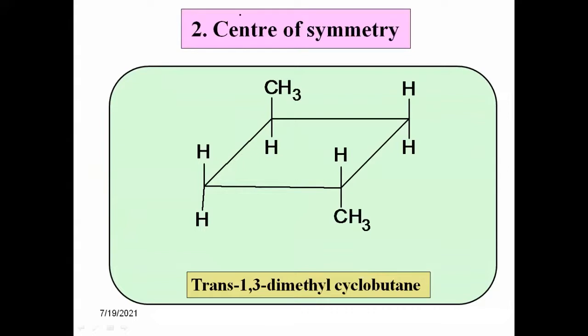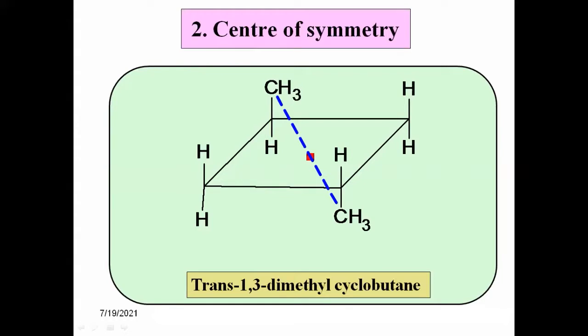Now let us see. Suppose this is a point within the molecule. यामध्ये एक पॉइंट मी कन्सिडर करतोय. This is the red color point within the molecule, and when a straight line is drawn through that point, suppose this is the straight line which is drawn through that point, then we are having methyl groups on both sides. We are having identical groups at both sides, and this is called center of symmetry.